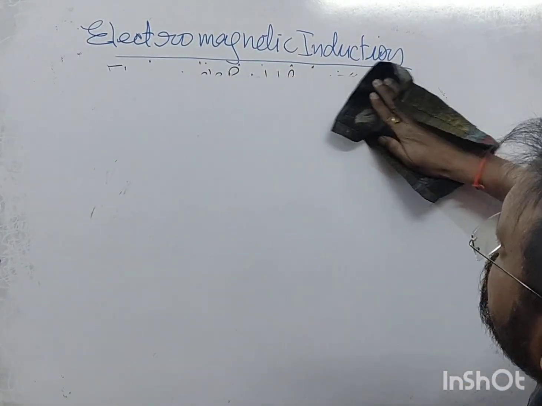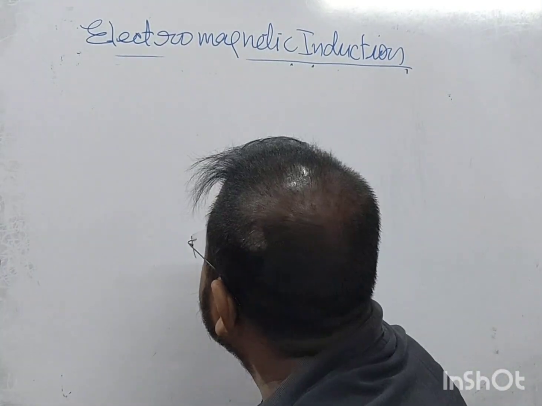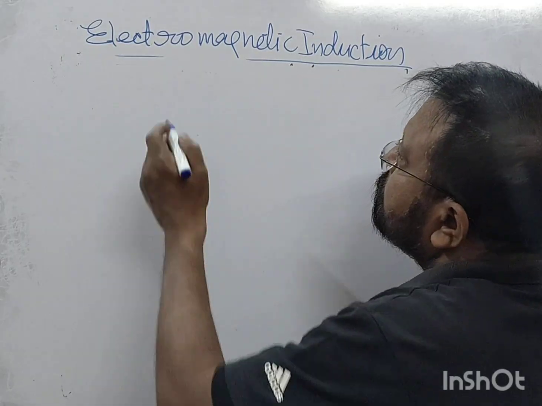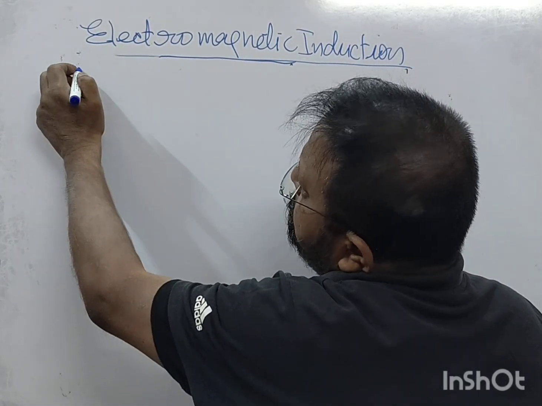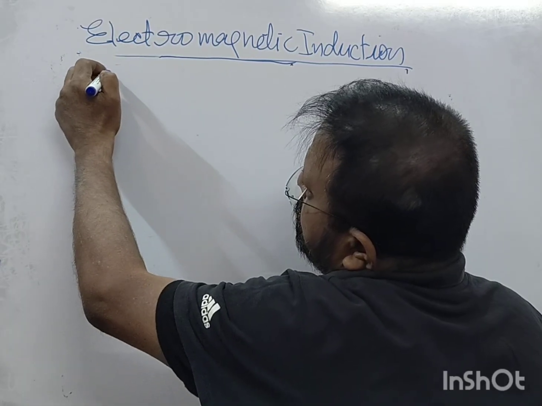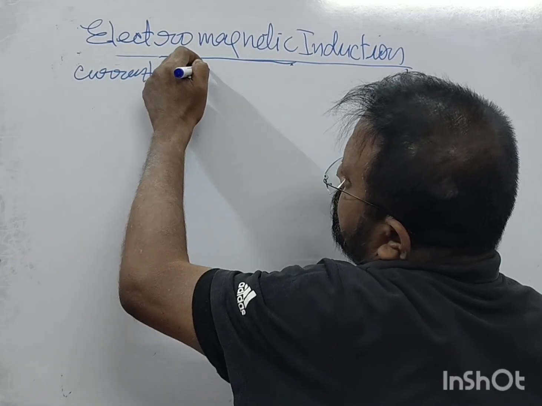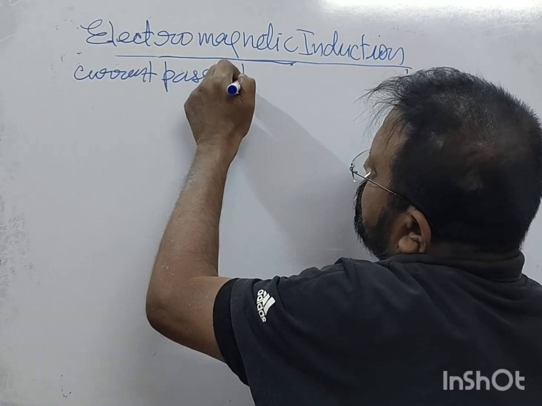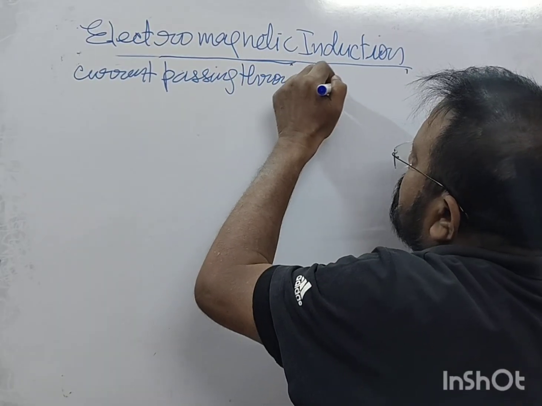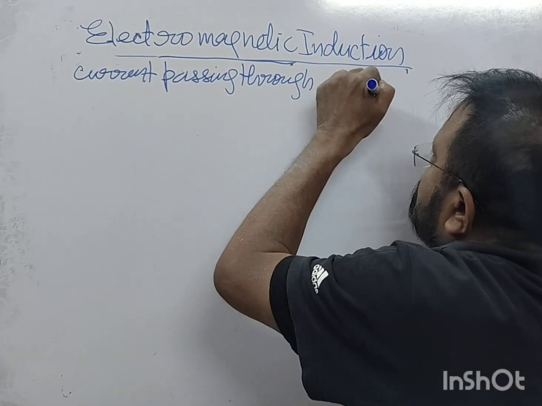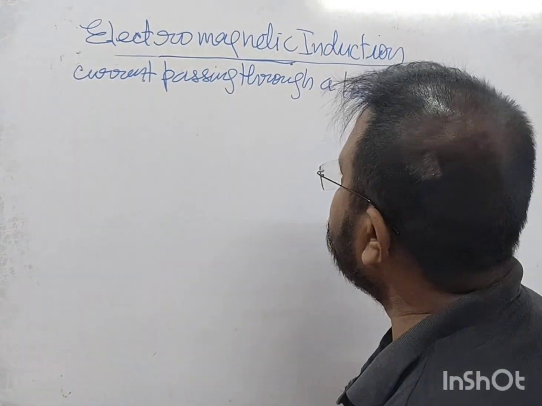Now current passing through a loop, get that? Okay.